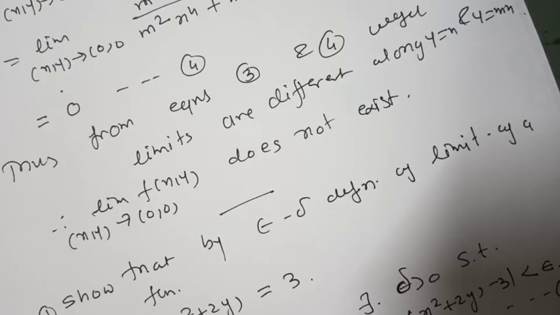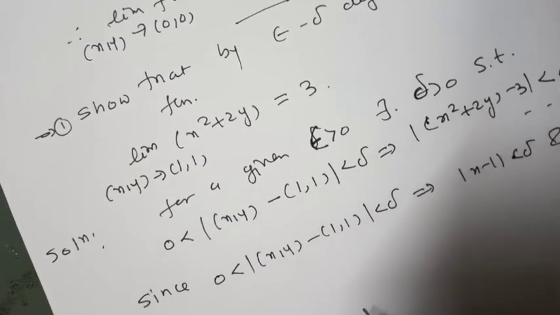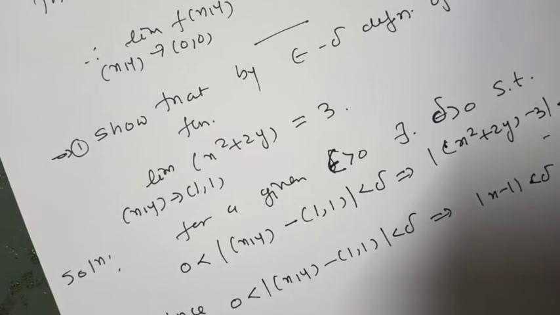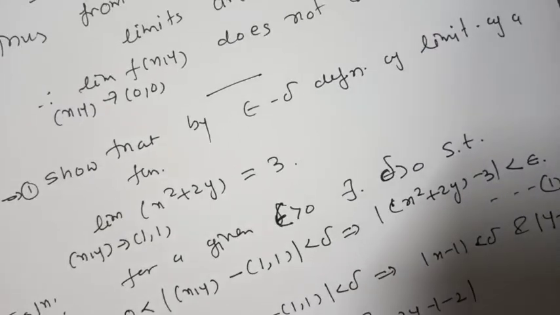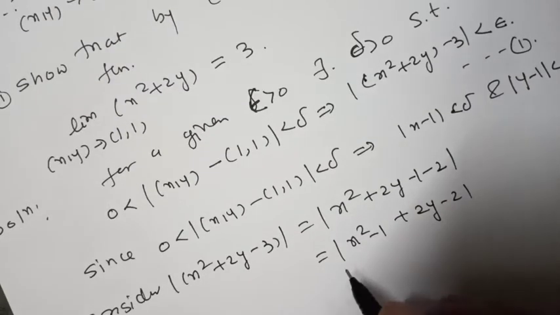Now consider mod of x square plus 2y minus 3, it is equal to x square plus 2y minus 1 minus 2. It is x square minus 1 plus 2y minus 2.